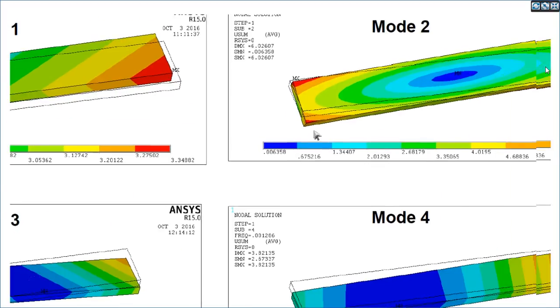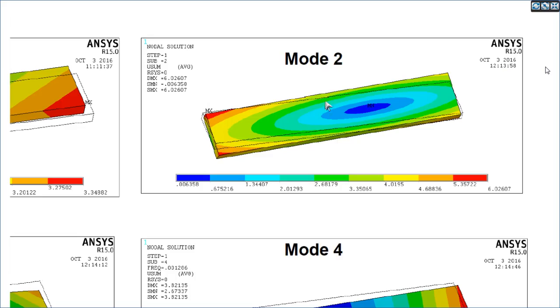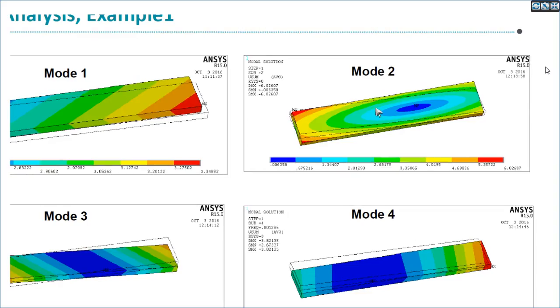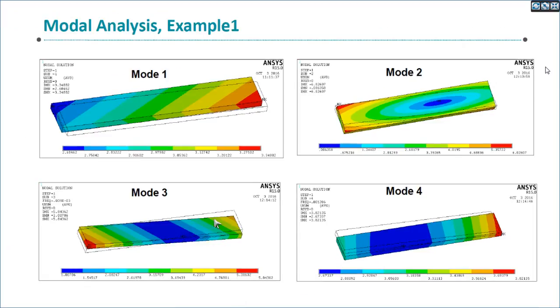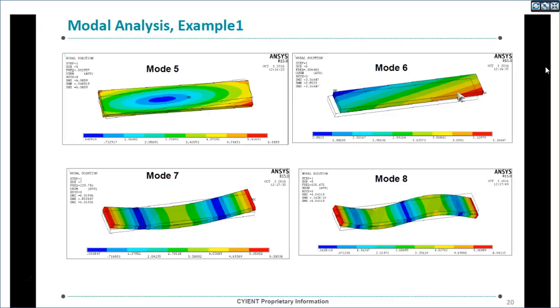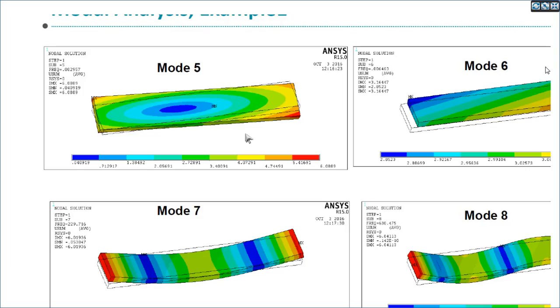See here, this component is completely moving at this point. The center is the reference point. Similarly, here also the component is completely moving. Here also. So mode 5, mode 6 also have zero frequency. These values are almost zero.